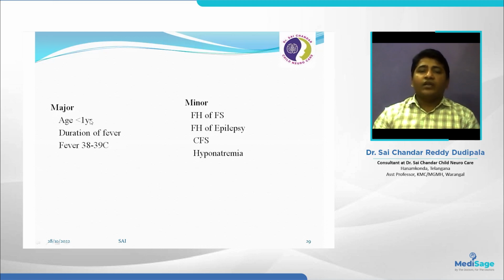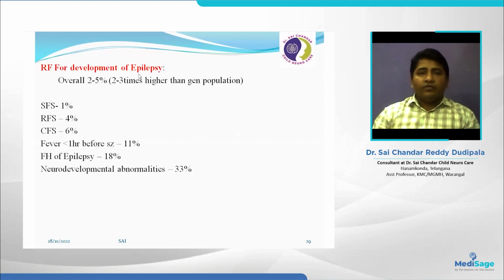So we need to calculate the age of onset, duration of fever, family history, and type of seizure. We can counsel them: your child has a high risk for the next episode of seizure. And what is the chance of developing epilepsy if a child has recurrent febrile seizures? This overall risk is 2 to 5%, which is 2 to 3 times higher than the general population.